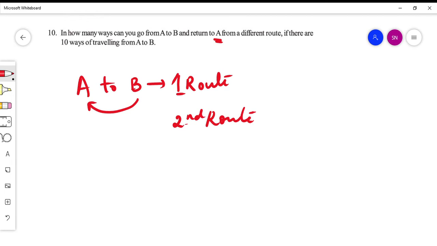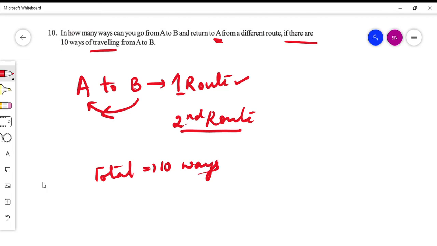So there are different possible ways or routes to reach from A to B and from B to A. Depending upon my convenience, I have taken which route. But in the question they tell us we will not make use of route 1 only. While going back to A, I am making use of route 2. Now further, the question says if there are 10 ways of traveling from A to B, so totally there are 10 ways.